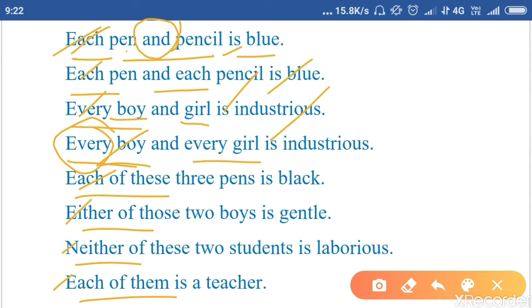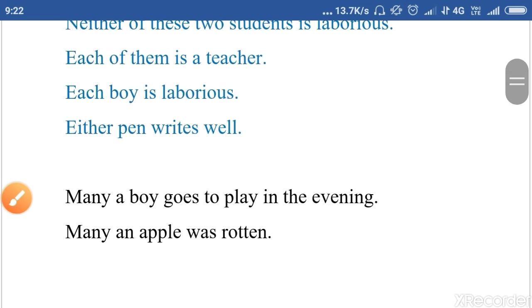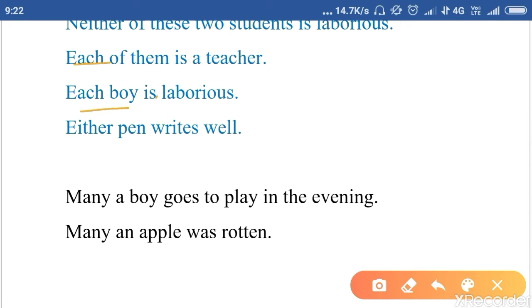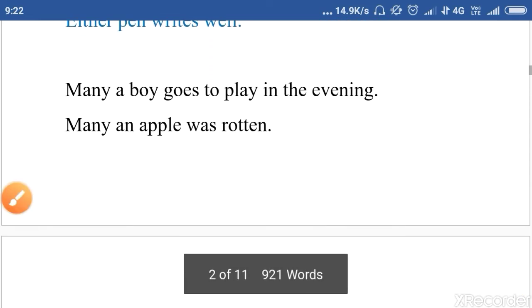Clear? Each of these three pens is black. Don't get confused with the plural "pens," okay? Because I have told you, each of these, when we have this phrase. Clear? Either of those two boys is gentle. Neither of these two students is laborious. Clear? Each of them is a teacher. Each boy is laborious. Either pen writes well. "Writes" is singular. So it's a very simple rule. You just need to keep in mind each, every, right?